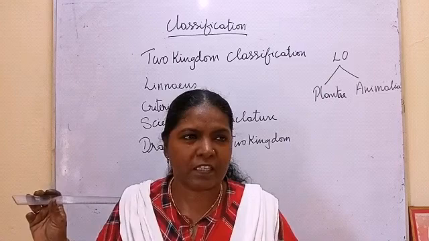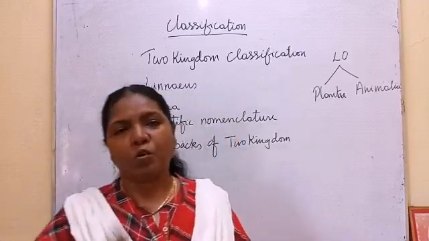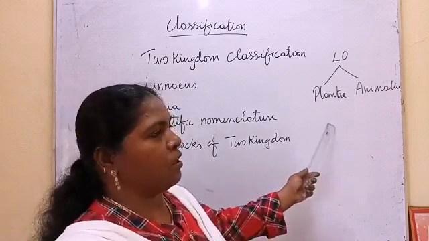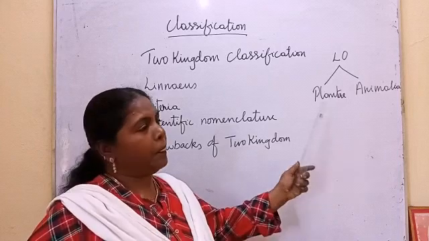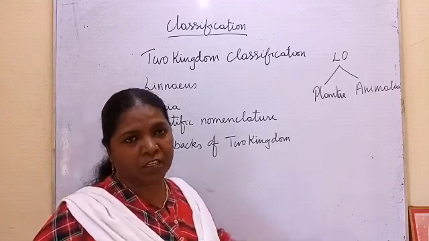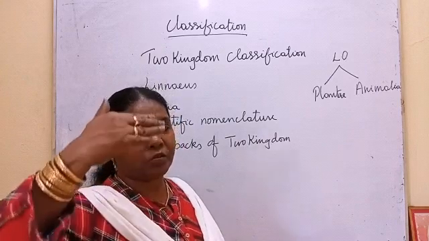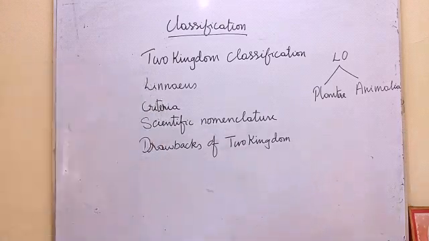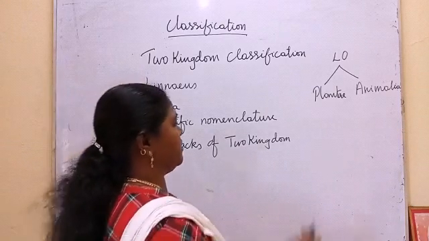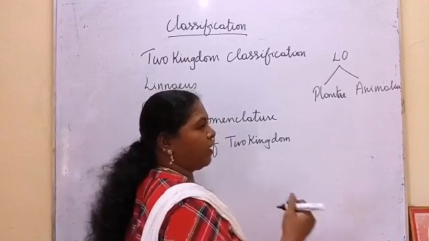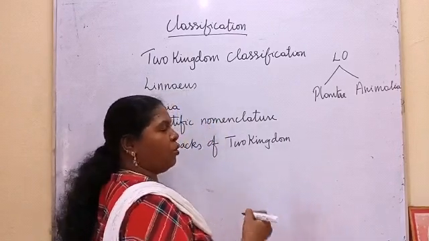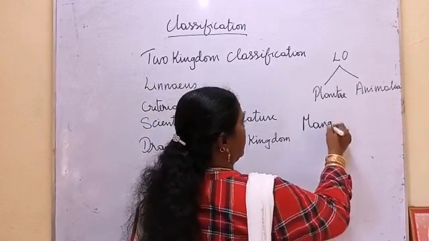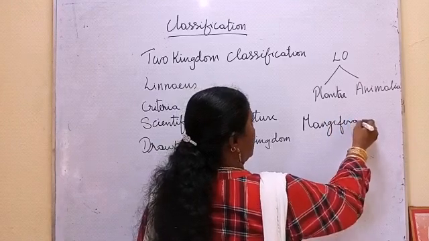This is said by Carolus Linnaeus. And this scientific name should be two words. One is the generic name, the other one is the specific name. Previously we have seen the classification system, genus and species. Species is the last category, next to the genus. So the generic name and specific name should be written. For example, if I want to mention mango, what I am doing research on: Mangifera indica.